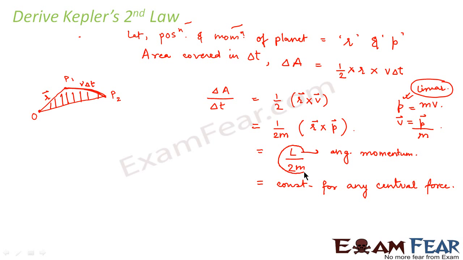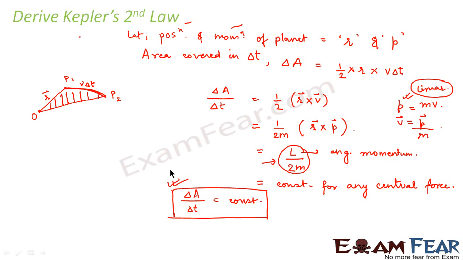That is a basic principle. So using that, we find that delta A by delta t is equal to constant. That is, equal areas will be covered in equal intervals of time, and that is what the second law states.